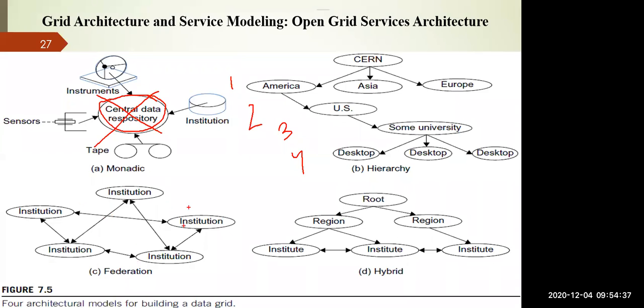This is just like our mesh topology, if you remember from computer networks, but the main thing is that so many connections are required. So this model is more costly. The hybrid model is a combination of the hierarchy model as well as the mesh model, that is the federation model. You can see it is represented in the form of a hierarchy, where at the bottom level you have a set of institutes which are collaborating with each other, right? So these are the 4 models that are possible here.